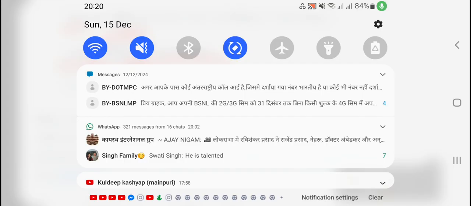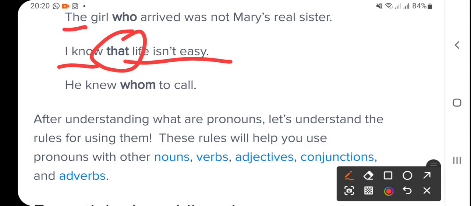Here the girl is represented, so who actually is used for the girl, right? I knew whom to call, right? He knew whom to call, this way, right?